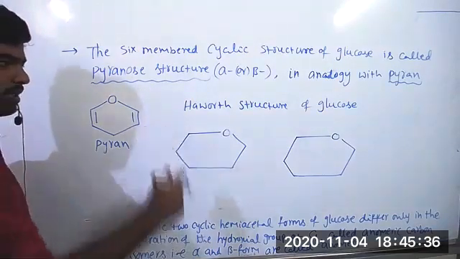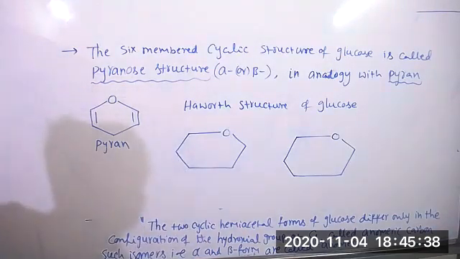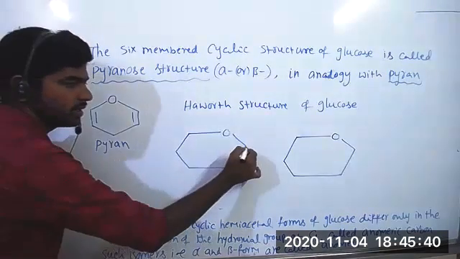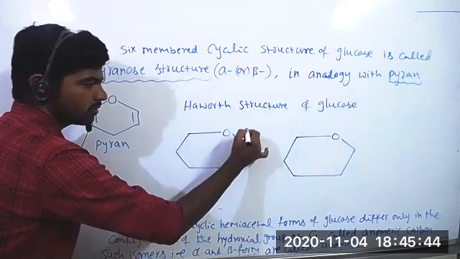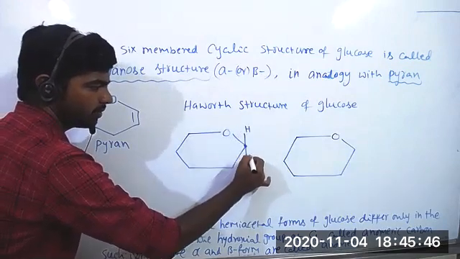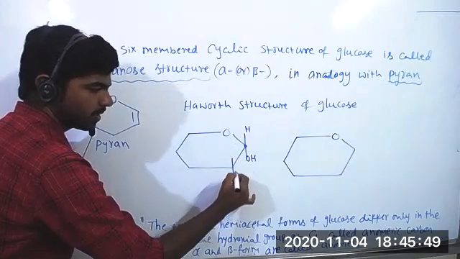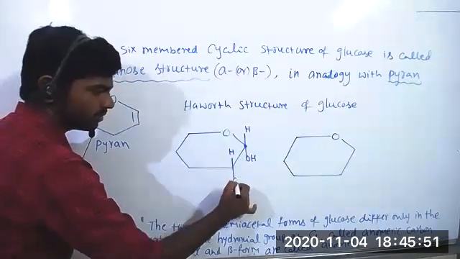Observe how to write alpha glucose and beta glucose. This is the first carbon in glucose. At the top write hydrogen, down write OH. This is the second carbon, same, H and OH.